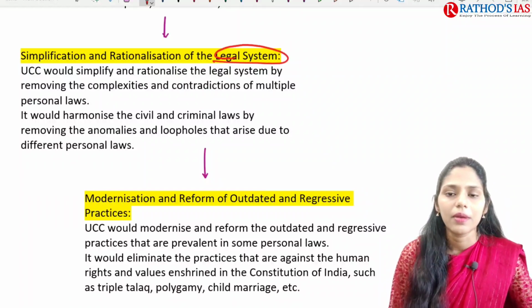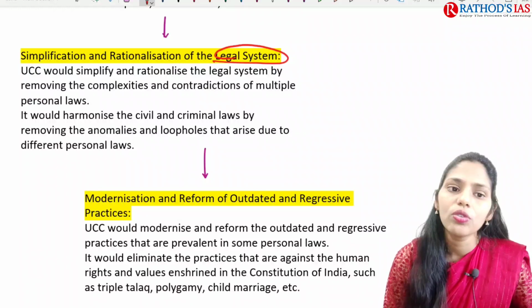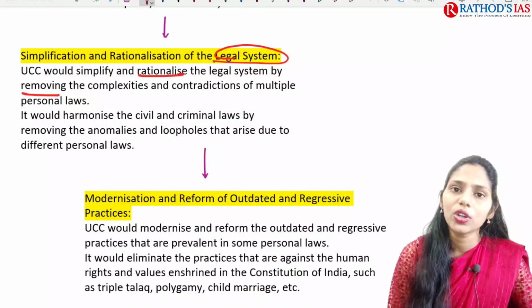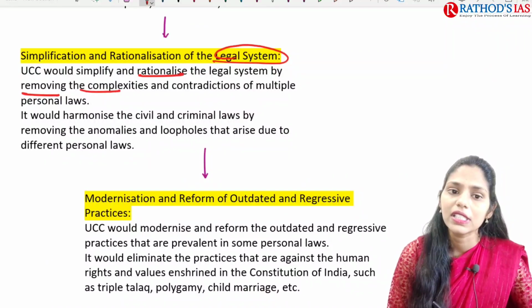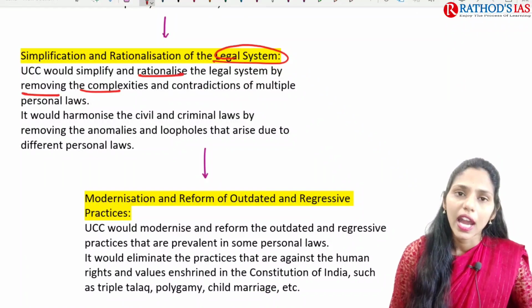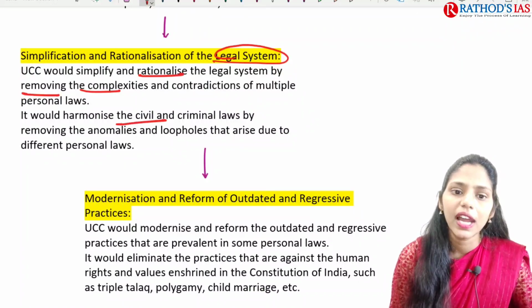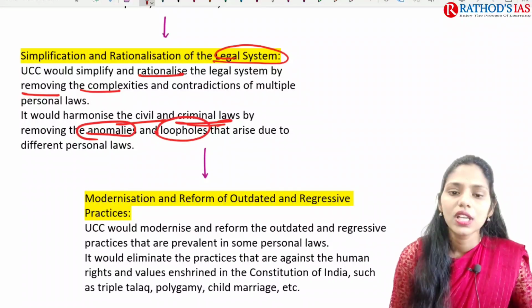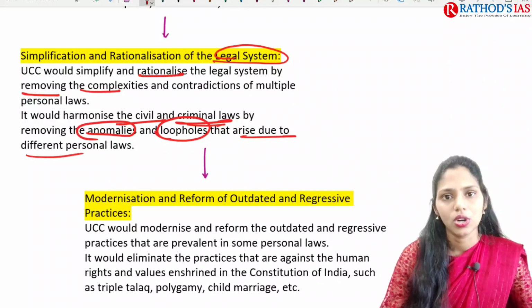And we can have another benefit, that is simplification and rationalization of the legal system in India. This uniform civil code would simplify and rationalize the legal systems by removing the complexities. We can also remove the contradictions of multiple personal laws, and it would harmonize the civil and criminal laws by removing anomalies and loopholes that arise due to different personal laws.